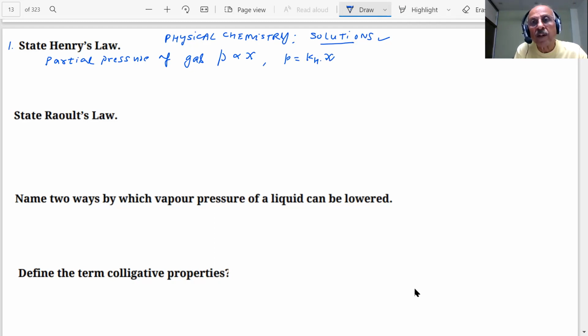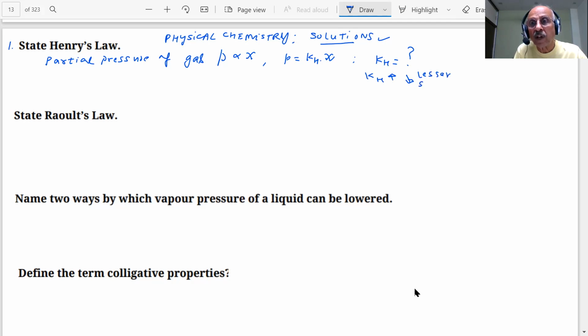This is important because by using this, students, we can also solve some numericals. What is KH, students? Henry's constant. Now, if a gas has a larger KH, will it be more soluble or less soluble? Less soluble. The higher the KH, the lesser the solubility.